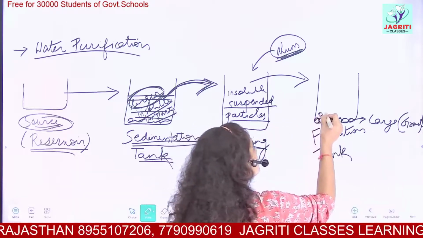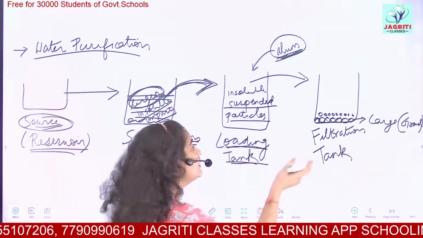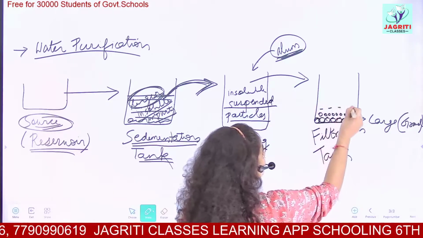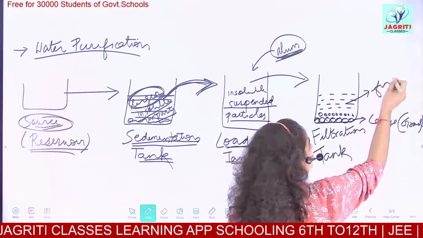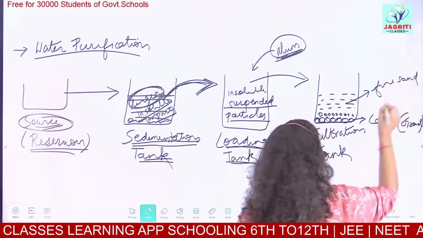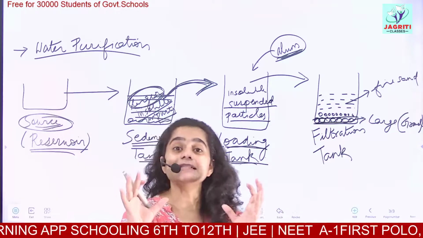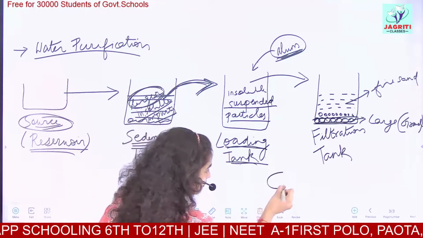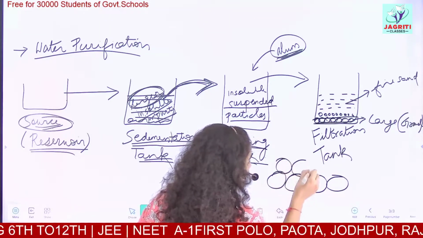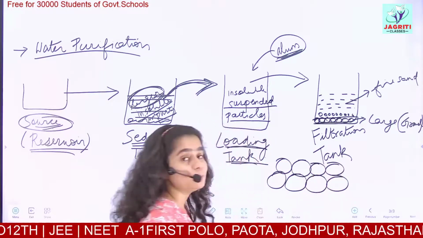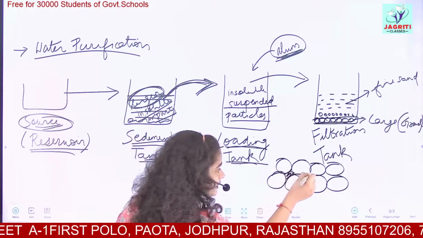Then you have some small stones in the second last layer. Then above this layer, you have sand particles. This is your fine sand. As you can see, the layer at the bottom is made up of larger particles. Let's suppose this is our gravel. As the particles are larger, they have space between them. They cannot be tightly packed, so they possess some intermolecular spaces between them.